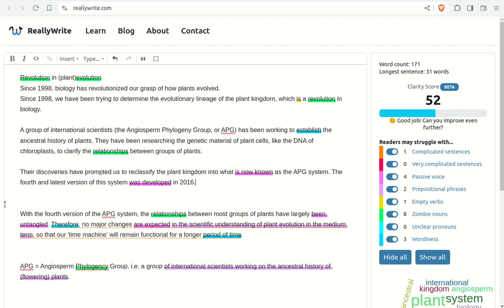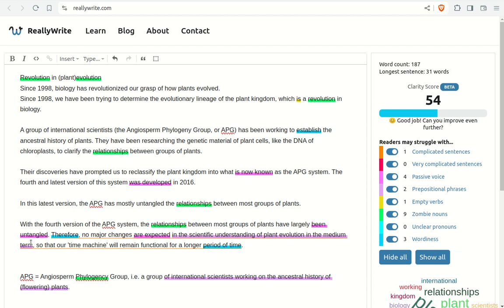And then the next part of the text tells me, with the fourth version of the APG system, the relationships between most groups of plants have largely been untangled. But then I'm noticing the passive voice verb at the end of the sentence. I want to get that verb close to the subject. Well, then I need to figure out what the subject is. How about, in this latest version, the APG has mostly untangled the relationships between most groups of plants.